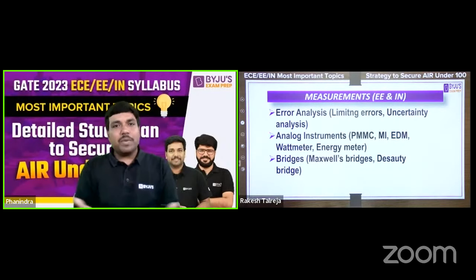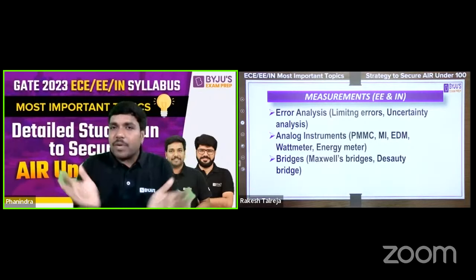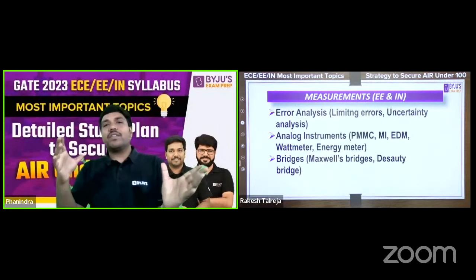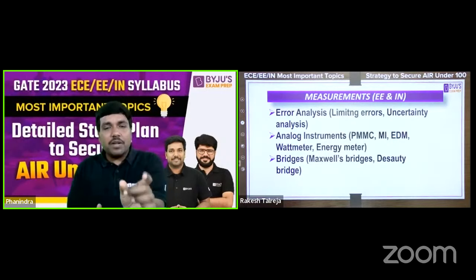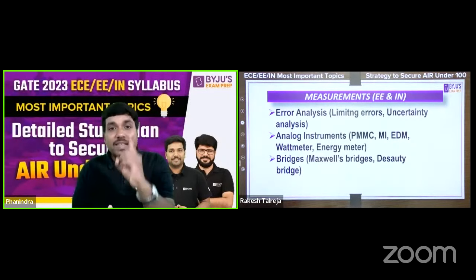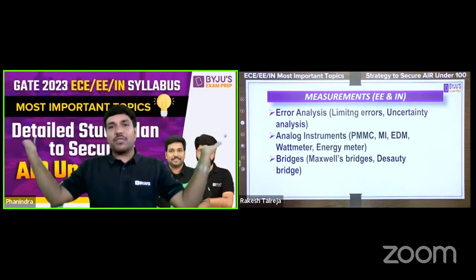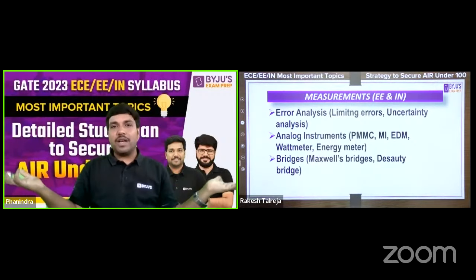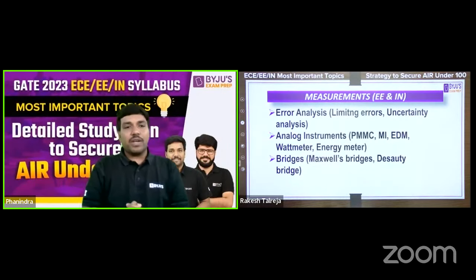Of course, there are so many bridges, and almost every bridge is going to follow the same kind of concept with a difference in the construction. As far as the bridge concept is concerned, you need to know only one single basic condition, and then you enhance the concept to the varieties of bridges, and finally you can complete all bridges with a simple concept. Okay, so the next thing is